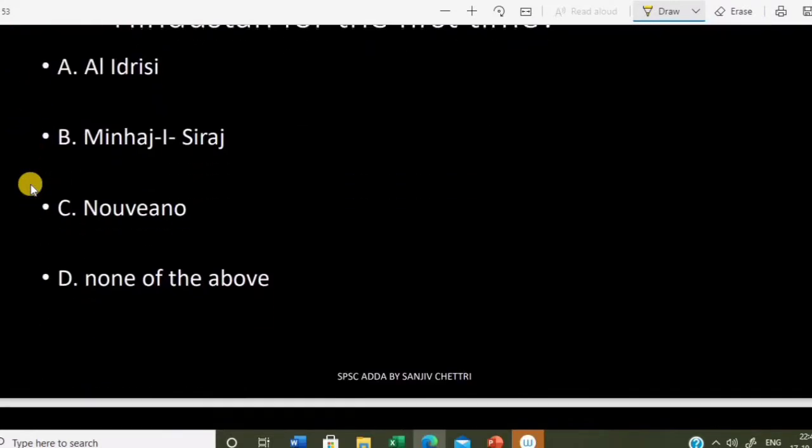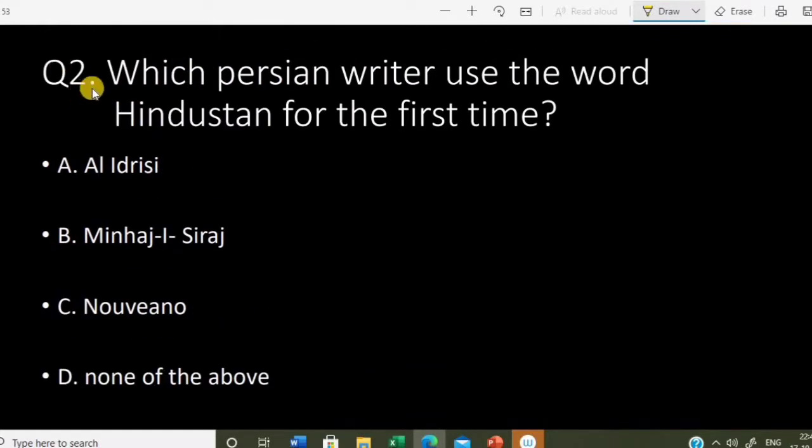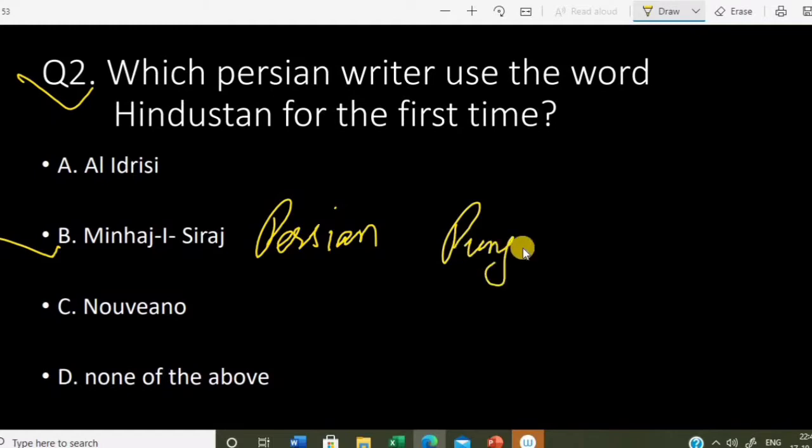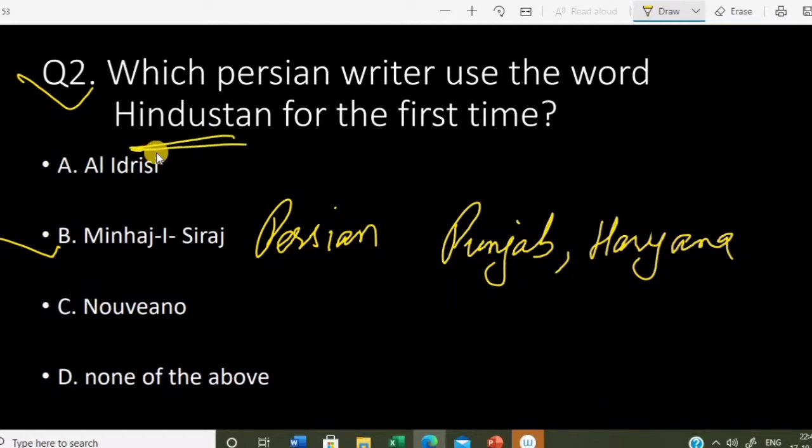Question number 2: which Persian writer used the word Hindustan for the first time? Al-Idrisi, Minhaj Siraj, none of the above. The correct answer is Minhaj Siraj. He was a Persian writer, but he meant only the areas of present day Punjab, Haryana, the land between the Ganga and Yamuna. For him, Hindustan meant that area.